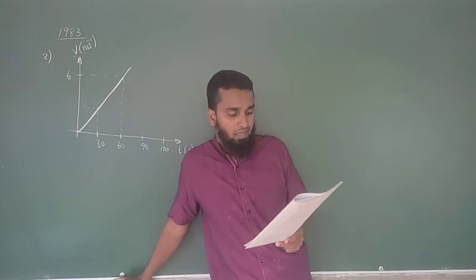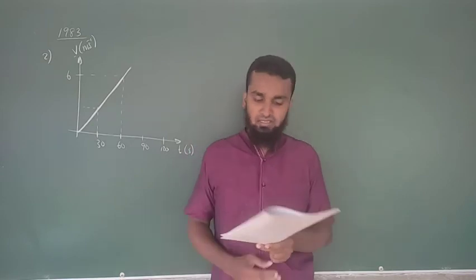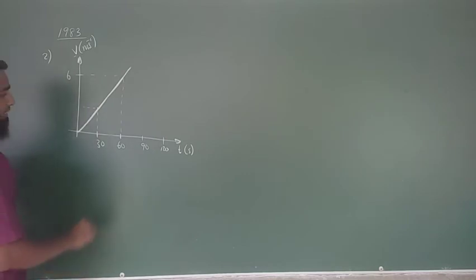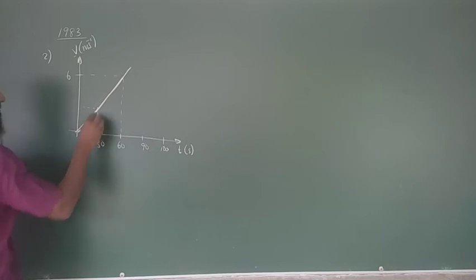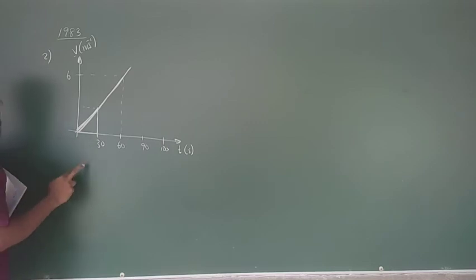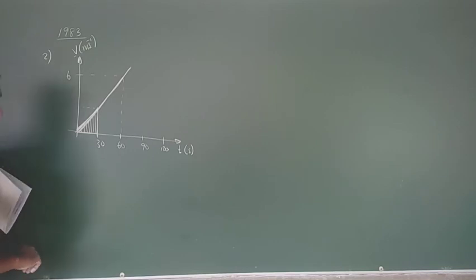Go to A. The object has moved 90 meters during the first 30 seconds. In the first 30 seconds, how much has the object moved? 90 meters, right? Normally the distance or the displacement covered by the object in a velocity time graph will be found by finding the area of the graph. If you find the area of the graph, it gives you the distance covered.